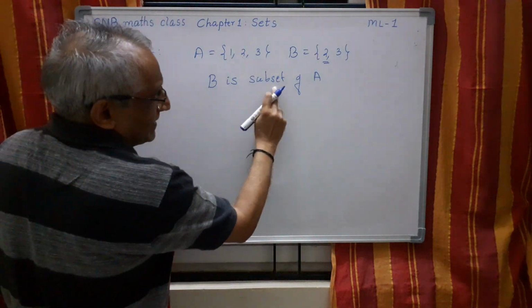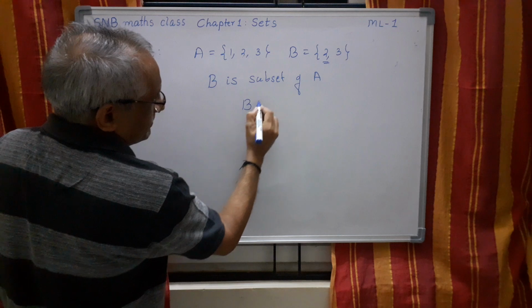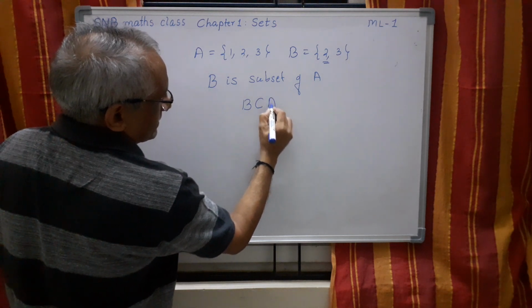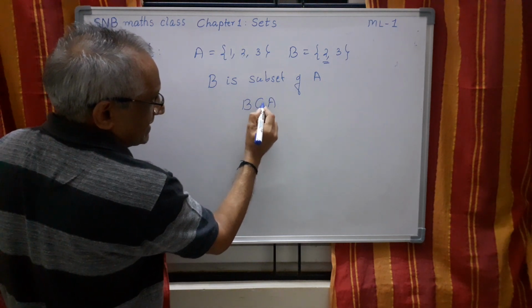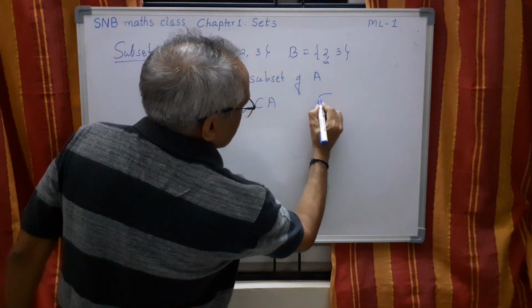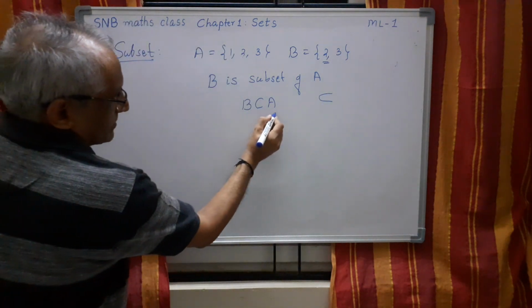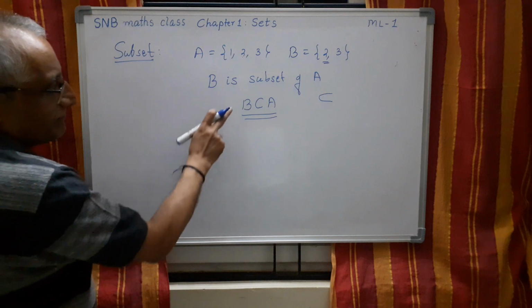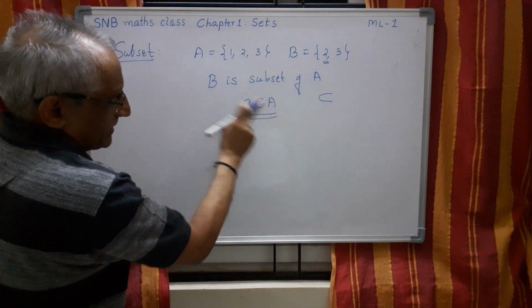You need not write like this. You can just write B is the subset of. This is the symbol. It's not C actually. Sometimes you can also distinguish like this. So this is the symbol. You have to read like this: B is subset of A.